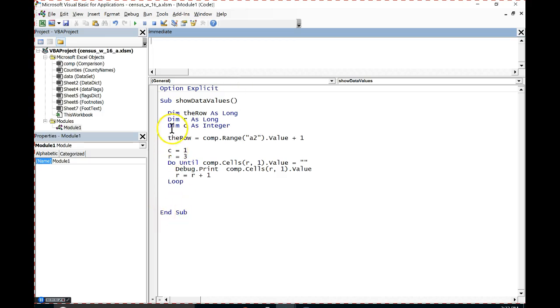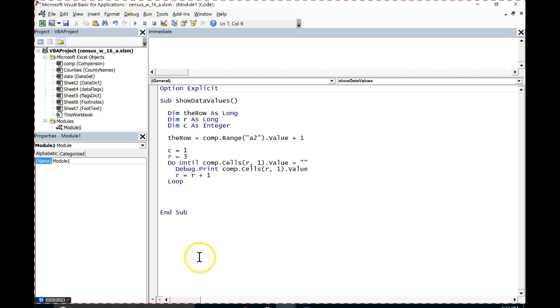Okay, so we haven't used C yet. We're going to use that to pull the values in, but at this point, we should just be able to see that we're iterating across the destination range. Questions about this loop? All right, let's go ahead and run it. We just should see those values.